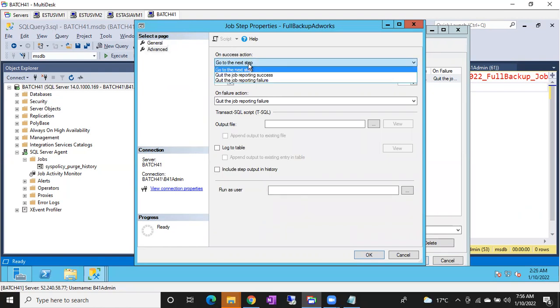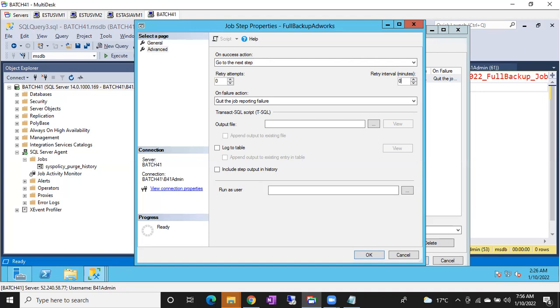Tell me, this retries and intervals and all, are there any default values, or no? By default, it is 0. 0 means it won't go for retries. Even though if you give 10 minutes here, if retry items is 0, it won't work. If you give retry items at least once, then it will work after 10 minutes. So there are no default values, your default value is 0 only.